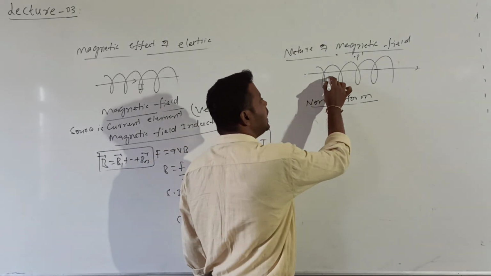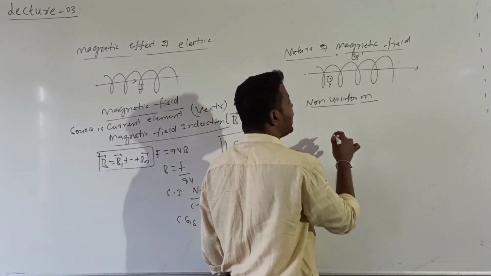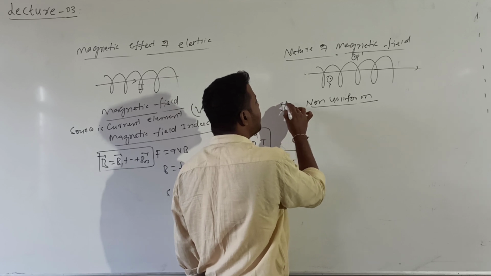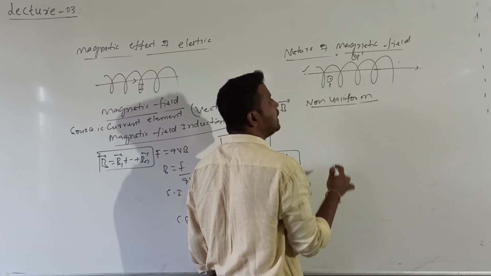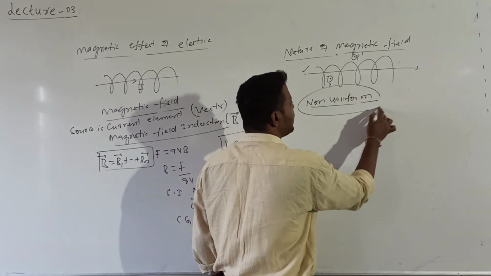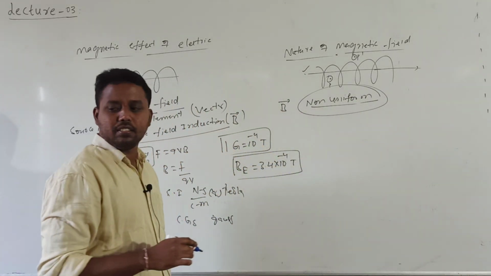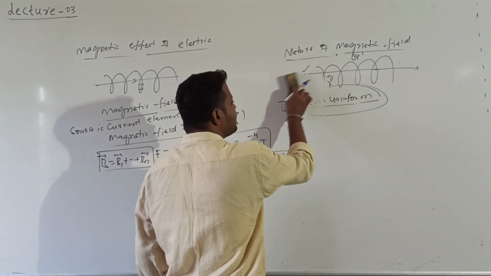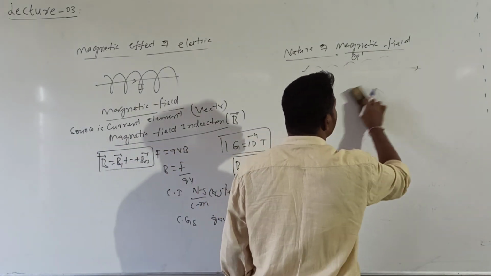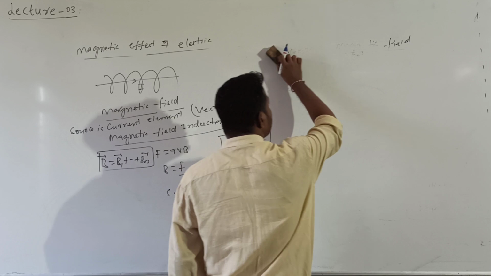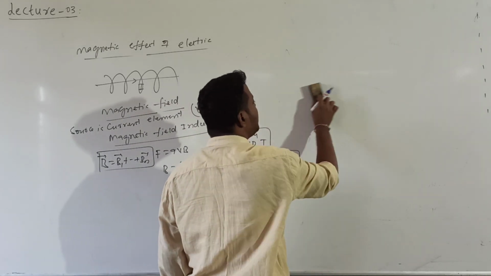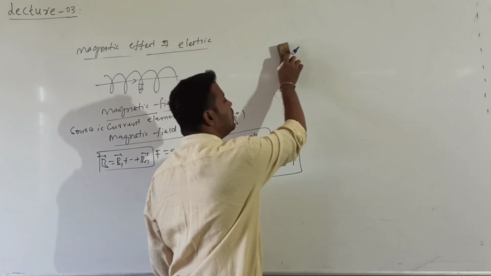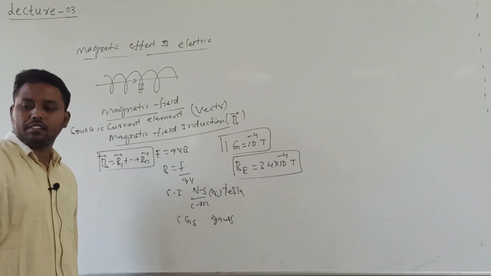Since the magnetic field at P and P dash is not the same, the magnetic field B bar produced by a current carrying conductor is non-uniform in nature. Everywhere it is not the same. After coming to know it is non-uniform, how can I calculate the direction and the magnitude of the magnetic field produced by the current carrying conductor?